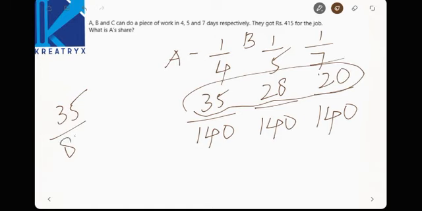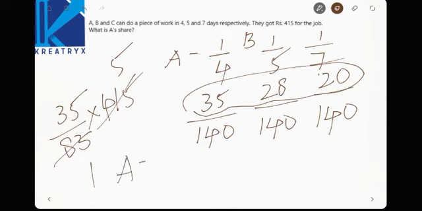35 by 83 into 415 is A's share. 415 divided by 83 is 5. 83 ones are 83, 83 fives are 415. 5 into 35 will be equal to 175. Now A's share is 175. We have done this type of questions many times.